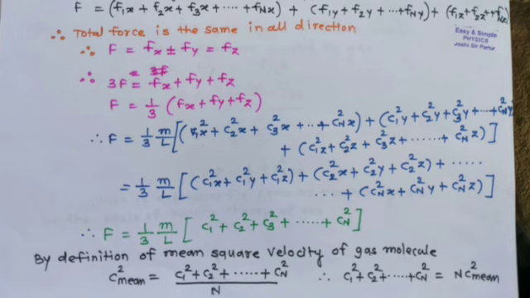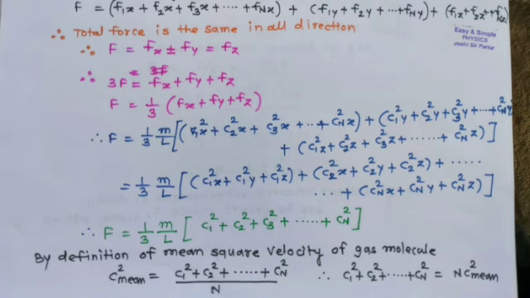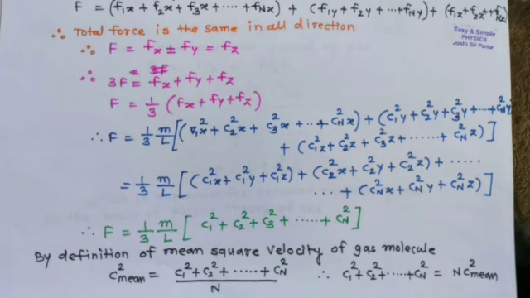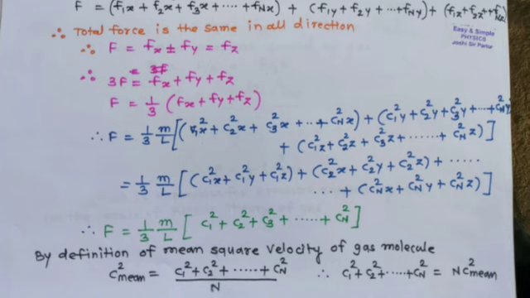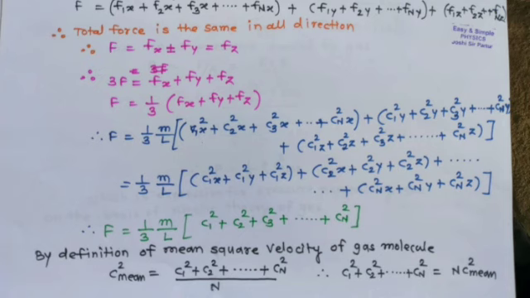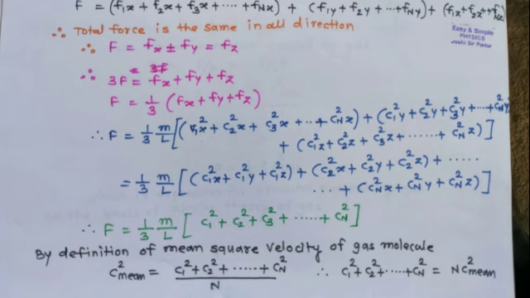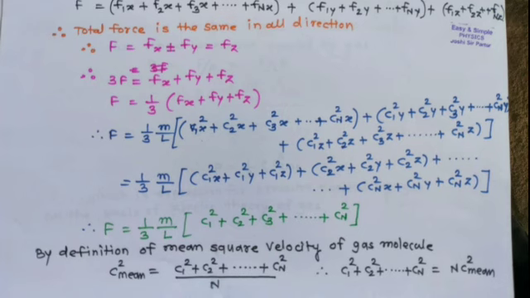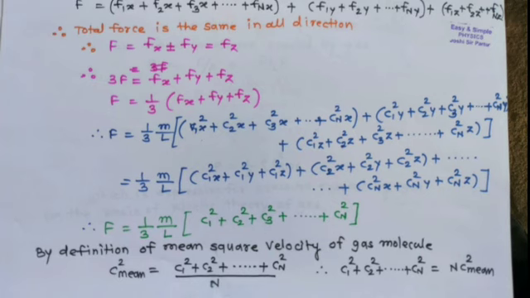This can be written as 1 upon 3 m upon L in square bracket, C1 square x plus C1 square y plus C1 square z plus C2 square x plus C2 square y plus C2 square z, plus Cn square x plus Cn square y plus Cn square z.